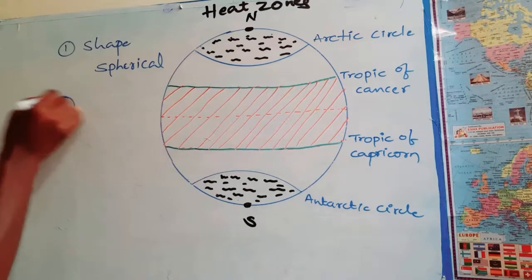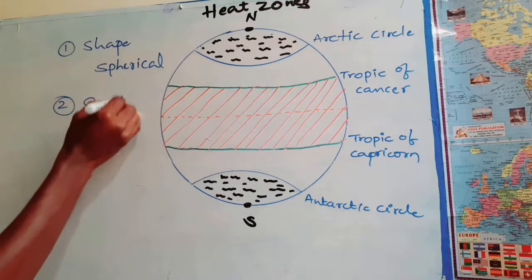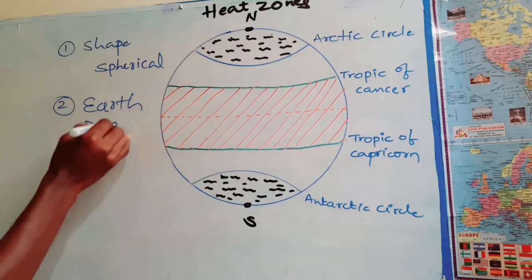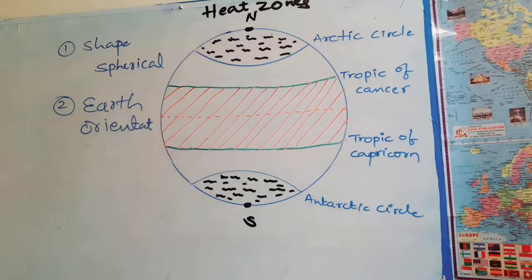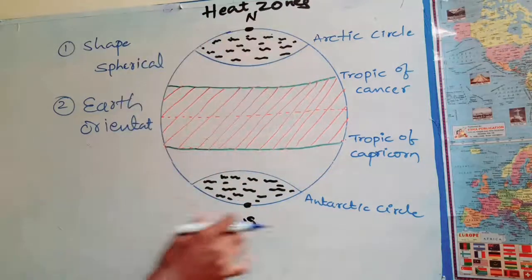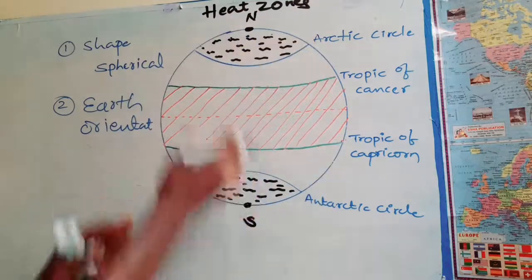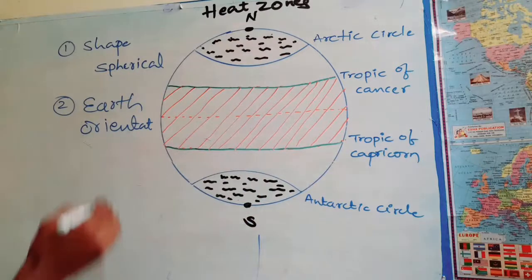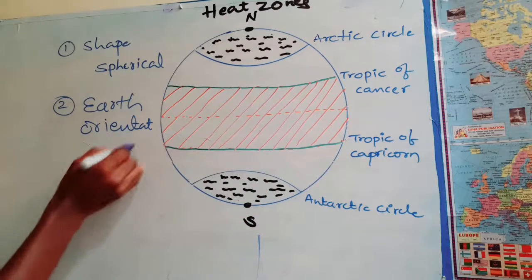And the second reason is earth's orientation. Earth orientation means how it lies in space, its position. Earth's orientation is not exactly circular, and it is not exactly straight. Its orientation is slanting or tilting towards the sun.